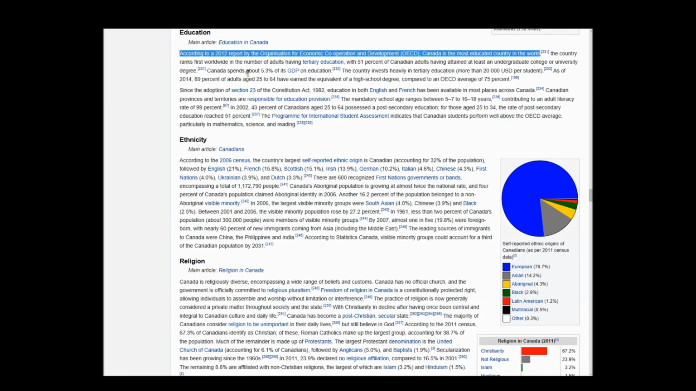This is really interesting. Canada spends about 5.3% of its GDP on education. The country invests heavily in tertiary education. 49% of adults earn a high school degree. Okay, these are interesting facts, but it's a little dense. Hang on. This is an interesting fact: education in both English and French has been available in most places across Canada.